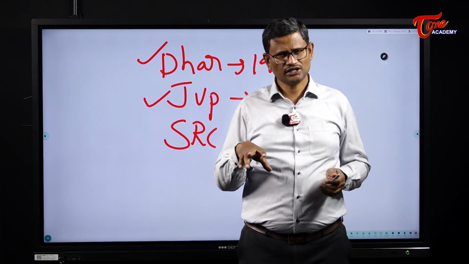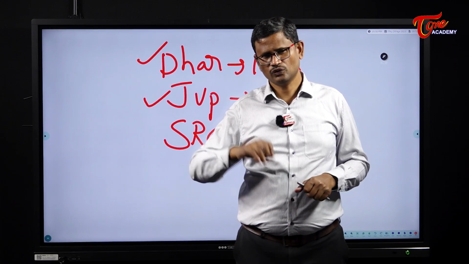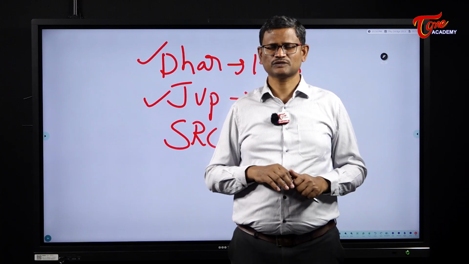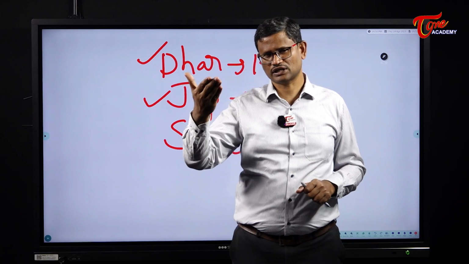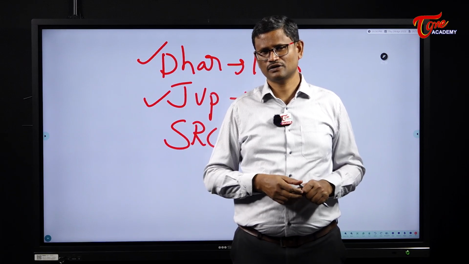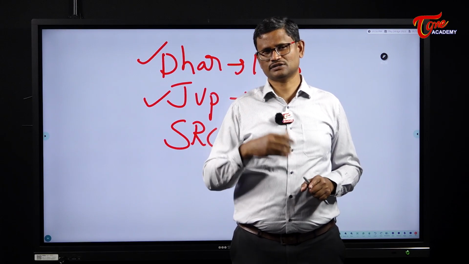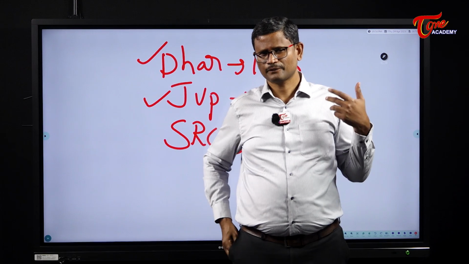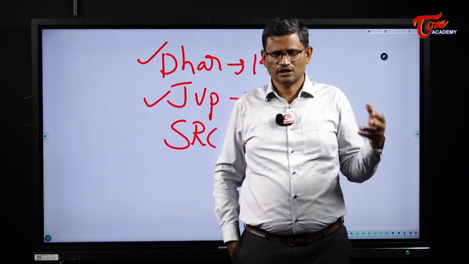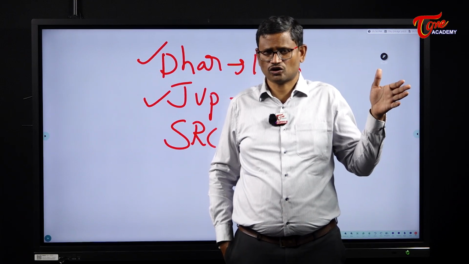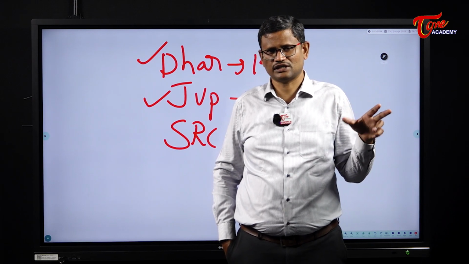So the reason why initially there was a rejection of reorganization of states on the basis of language is, we all know that at the time of partition, 1 lakh women from both sides were abducted, they were raped. Similarly, 10 lakh people got killed in the name of religion. So communal riots. The situation was very sensitive. So in 1948, that is the period in which the country has witnessed the trauma of partition, lakhs of people got killed, we are just settling down as a nation.